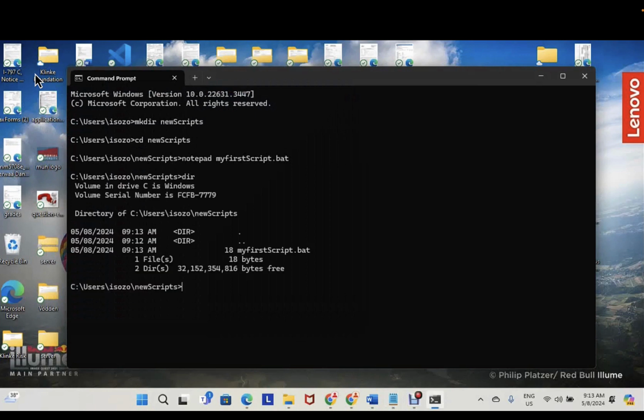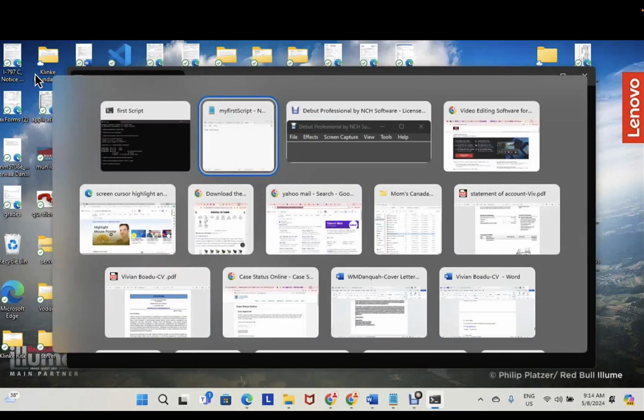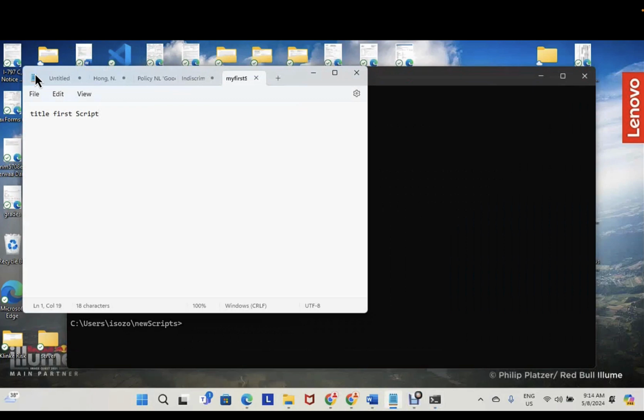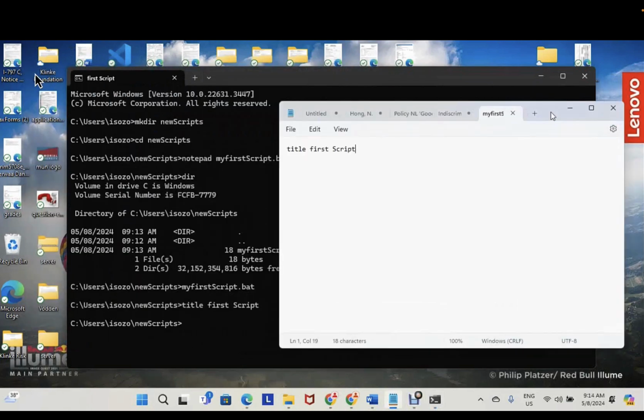First, let's check the files we have over there. You can see that the script you've written is in that folder or directory. So just write the name of the file with the extension and it will be executed. Now go up there, you see that the script has changed the name of the command prompt interface to first script. Let's add some more codes or commands.